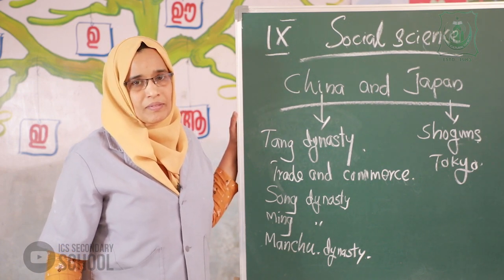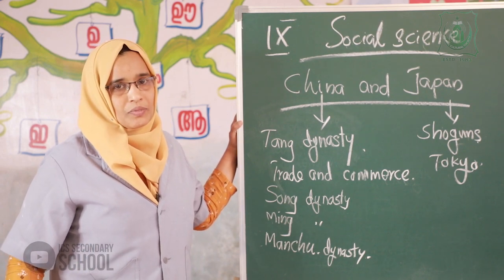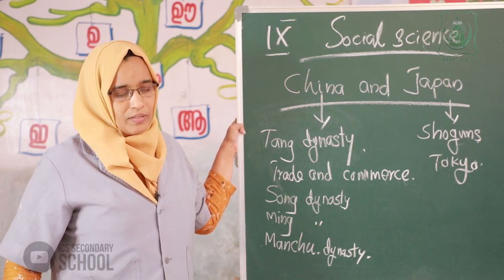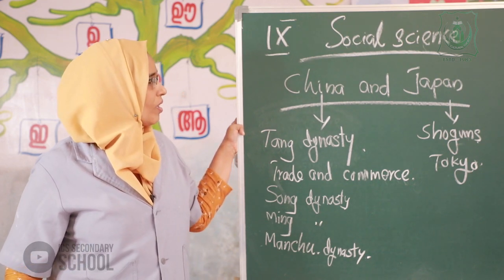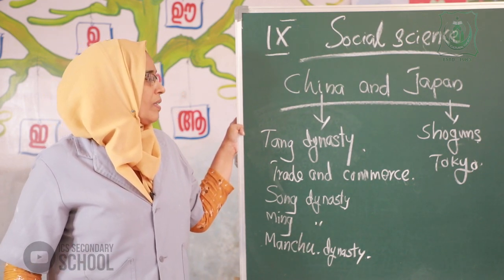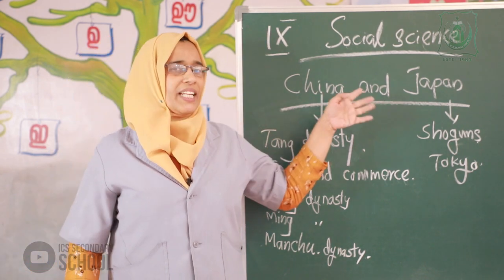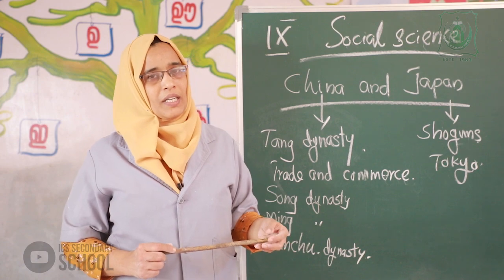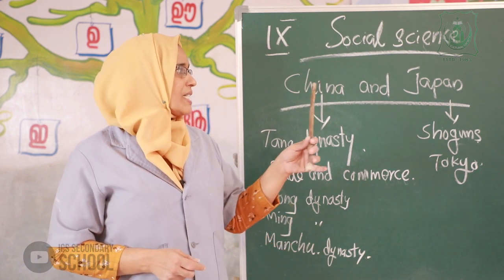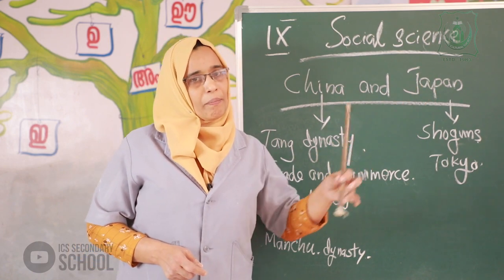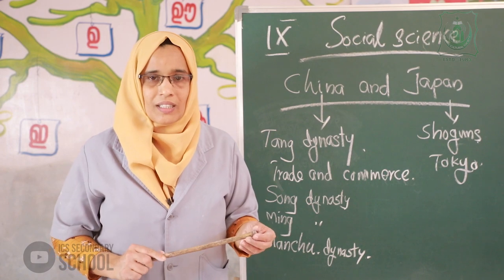Okay, clear? Then take your notebook. Write down one question. Write a short note on China and Japan in the medieval period. Okay, all of you clear?